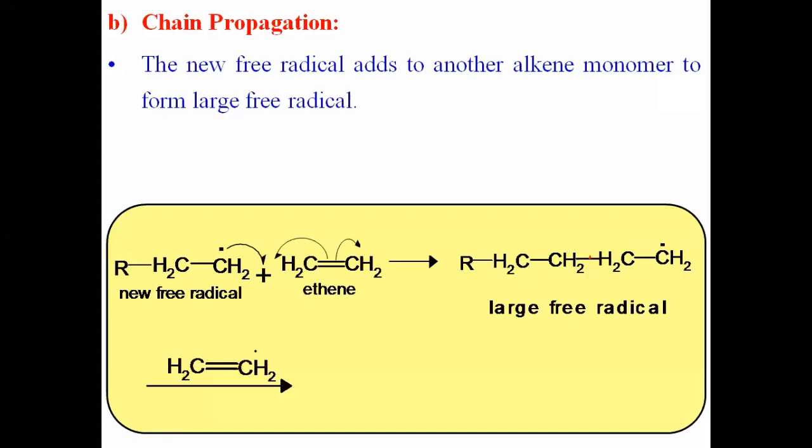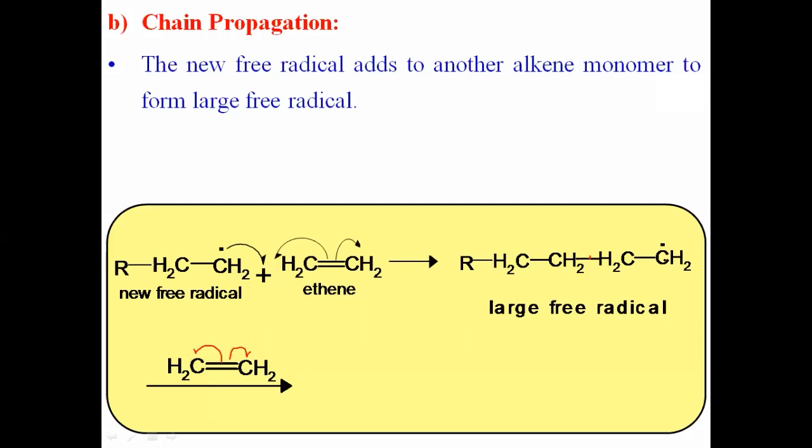Okay, it reacts with the next ethene molecule. Again, the same type of reaction occurs. It adds to that double bond carbon, meaning the bond here breaks. One electron goes towards one carbon, the second electron goes towards this carbon. Now there is a formation of a bond between this carbon and this carbon of the free radical. Okay, and we get another species.